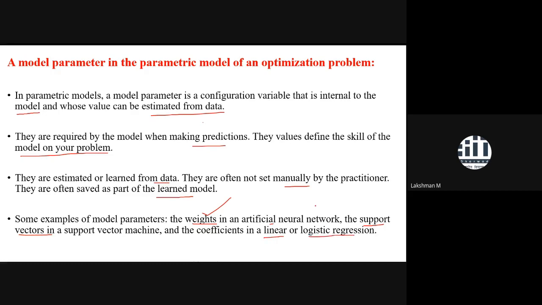In linear regression the term W transpose X appears, and in logistic regression W transpose X is the argument of the sigmoid function. In both cases W is a parameter, and we need to find its optimal value.